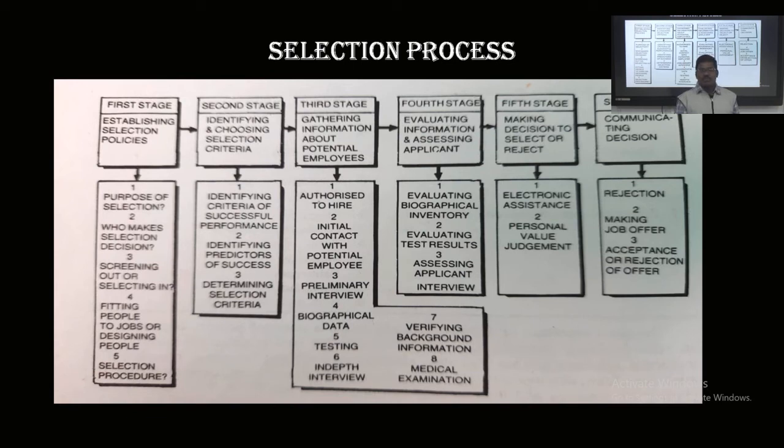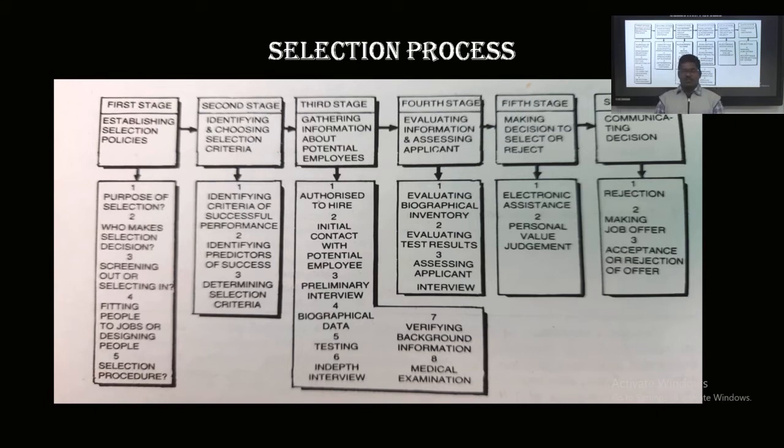And the fourth step is evaluating the information: assessing the application, evaluating the biographical inventories, evaluating the test results, and assessing the application interviews. And the fifth step is making the decision to select or reject, and that means the electronic assistance and the personal value judgments will also be taken in the fifth step.